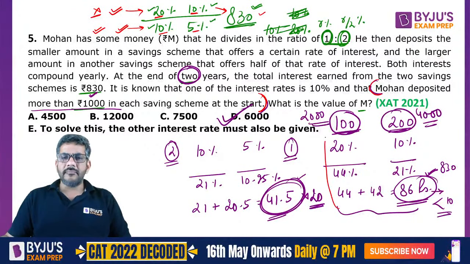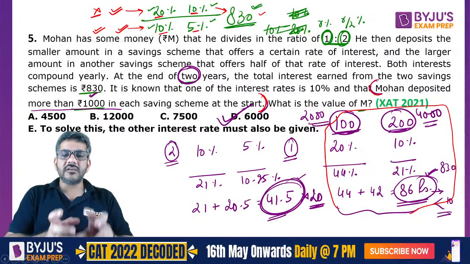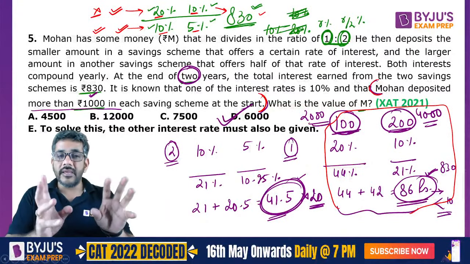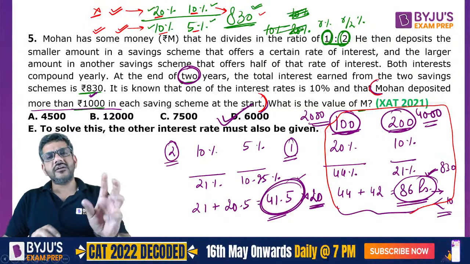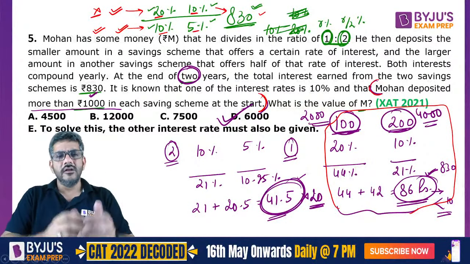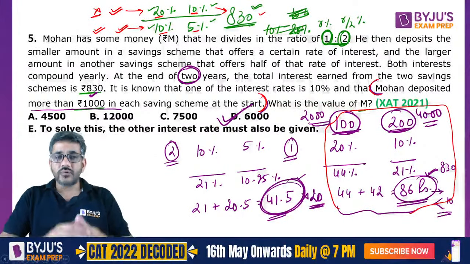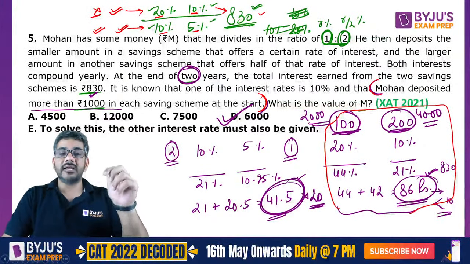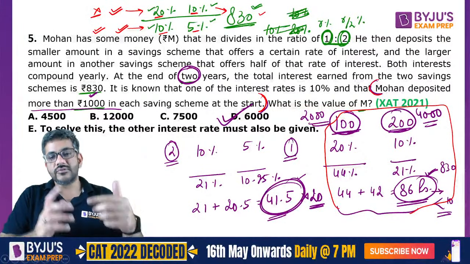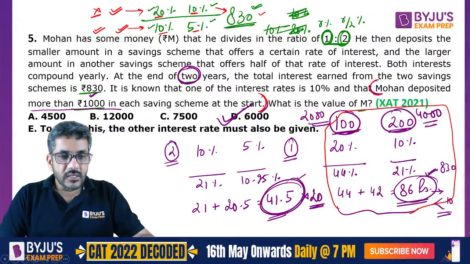Of course you can get it by working out the case also, but if you use a little common sense about why a case would be rejected, I would be able to reject that case by looking at this part only: if in the 20 and 10 case both amounts are more than 1,000, then in 10 and 5 they would definitely be more than 1,000. Then which case would I reject? I would be able to reject a case only when in 10 and 5 the amounts come out more than 1,000 and in 20 and 10 they do not. So that is the only possibility through which it could have happened. Okay, let's move on.